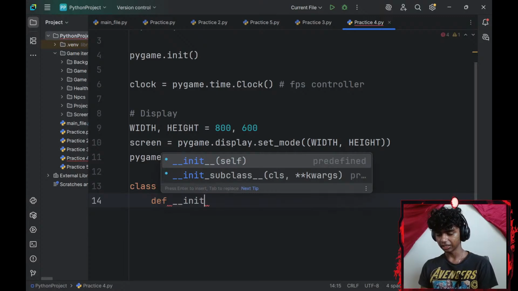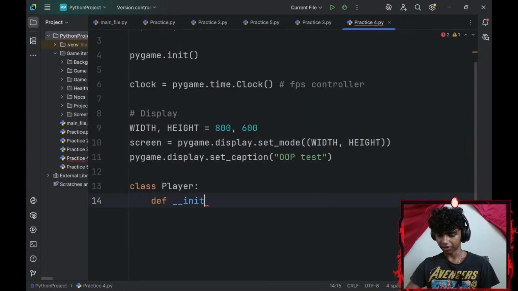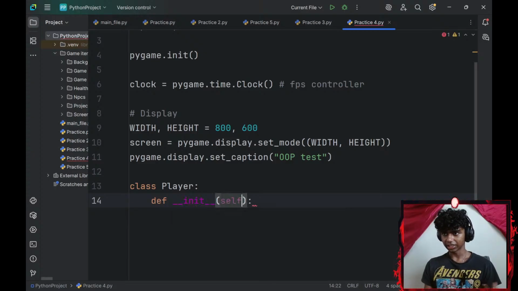This is basically the constructor method. I mean, I could hit enter and get it, but I'm trying to type it out myself. Okay, that's going to give me a self parameter. Then I'll add a few parameters: x-axis, y-axis, width, and height.